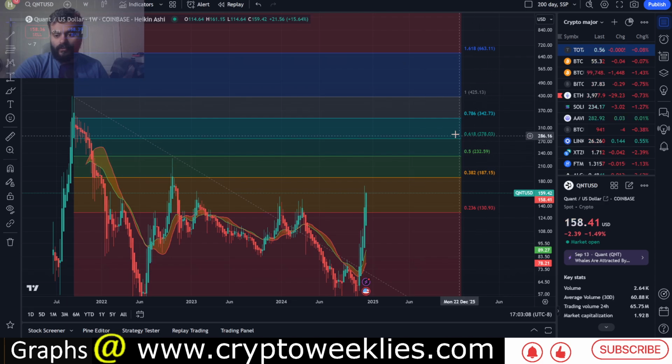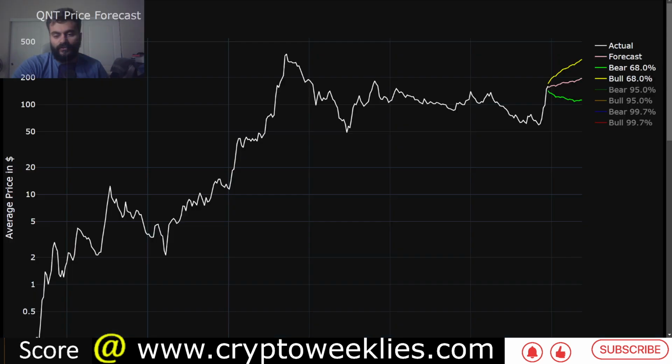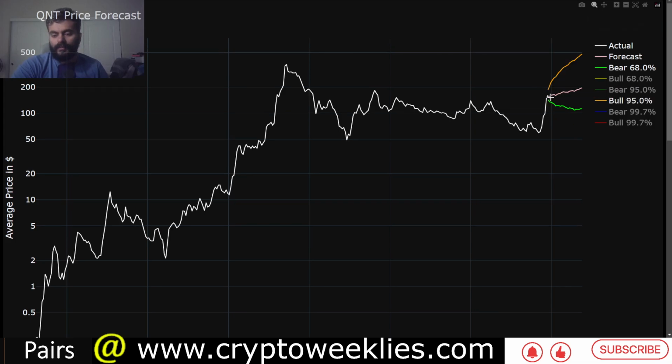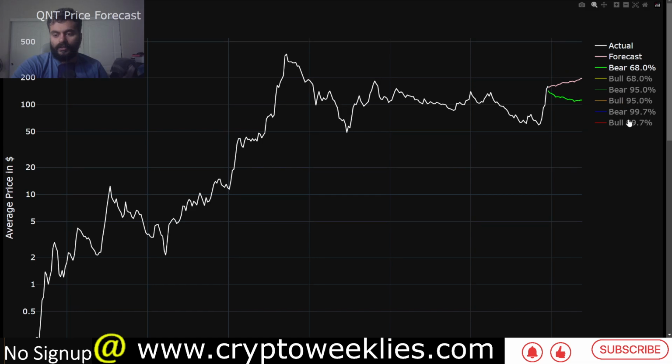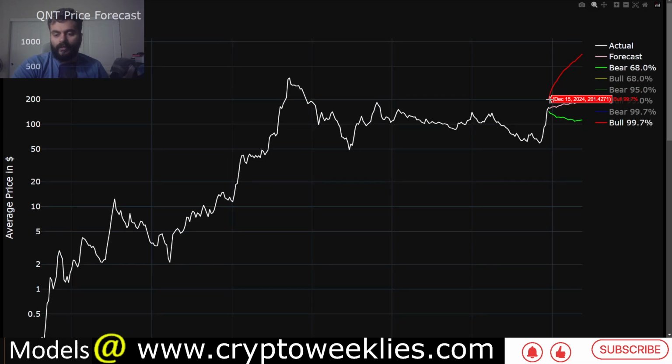Again, those levels are confluent between this 0.618 and 0.786 Fibonacci level. Again, if Quant does not participate in a euphoria blow off top, those would be the price forecast. If Quant has a euphoria rally, between $185 and $480, and the blow off top, a parabolic rally, between $200 and about $700, again quite close to the $666 level.